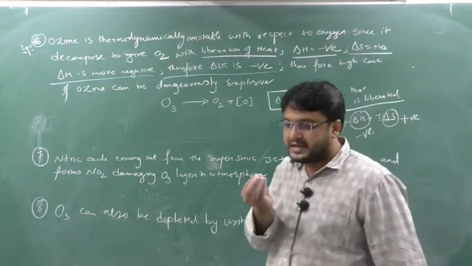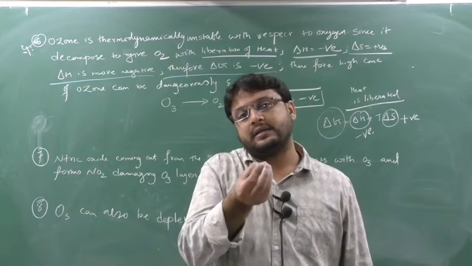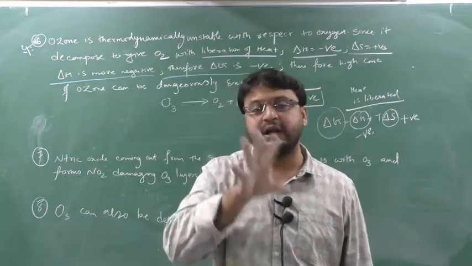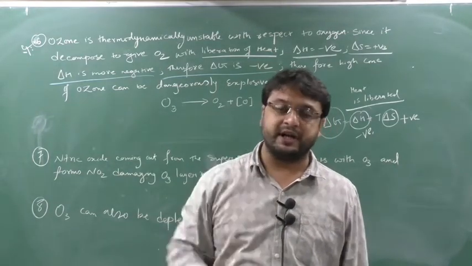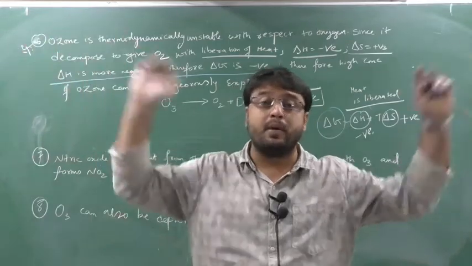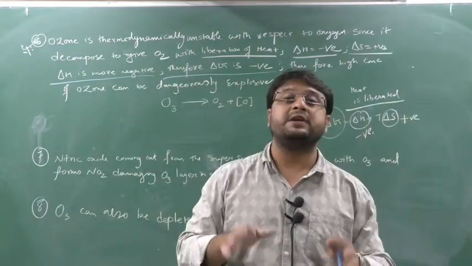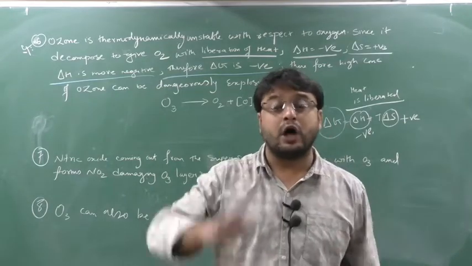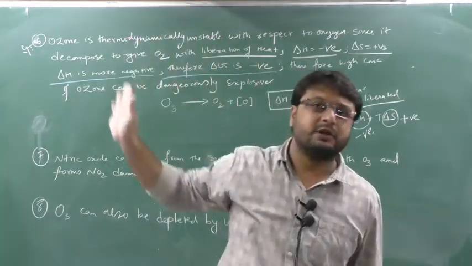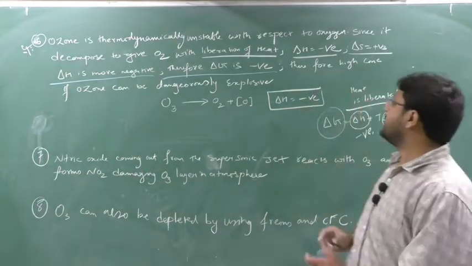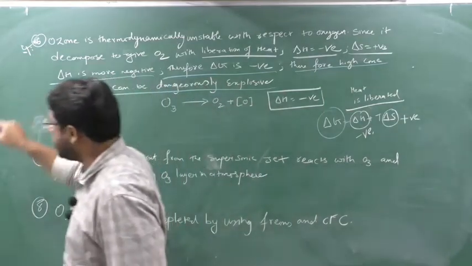It is an exothermic reaction, a heat liberating reaction. Suppose I am taking a less amount of ozone, and that ozone breaks automatically, and during that heat is liberated. Now if I take the maximum amount of ozone, a very high proportion, and it gets decomposed automatically, a large amount of heat will be liberated. So that amount of heat can be used as an explosive. So what is written: therefore high concentration of ozone can be dangerously explosive.